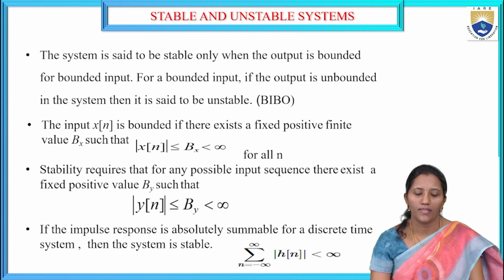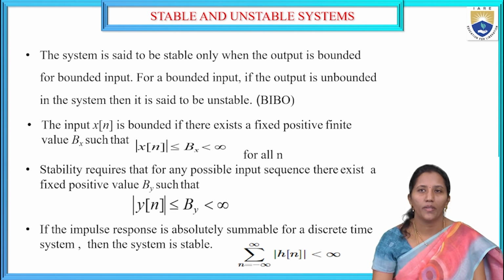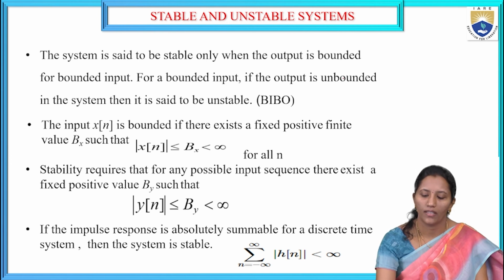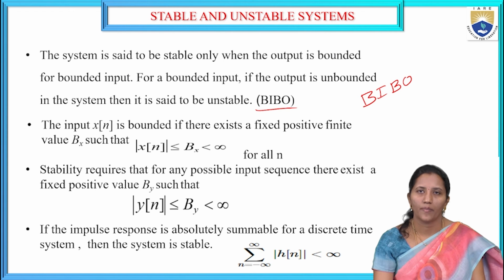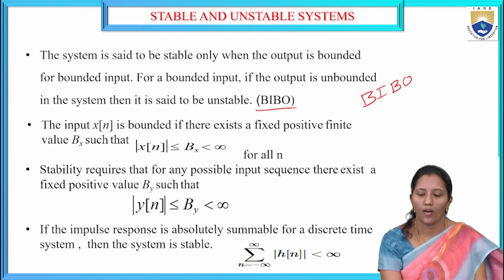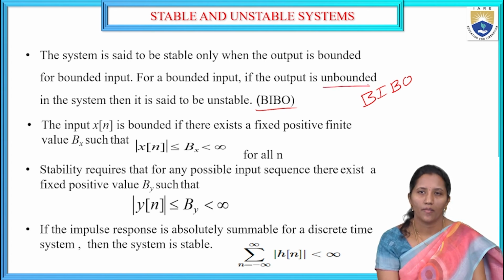Stable and unstable systems. A system is said to be stable when the output is bounded for a bounded input. That condition is called BIBO: we give a bounded input and we should get a bounded output. Then the system is called a stable system. For a bounded input, if the output is unbounded, then the system is called an unstable system.